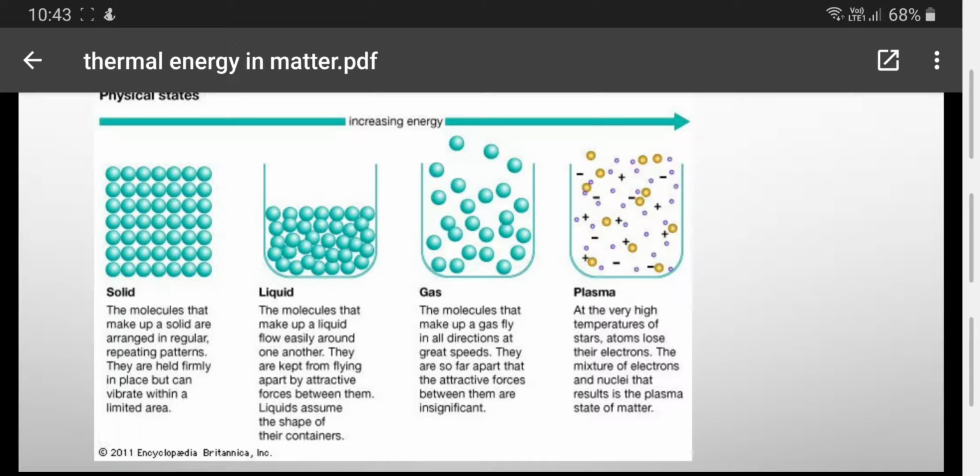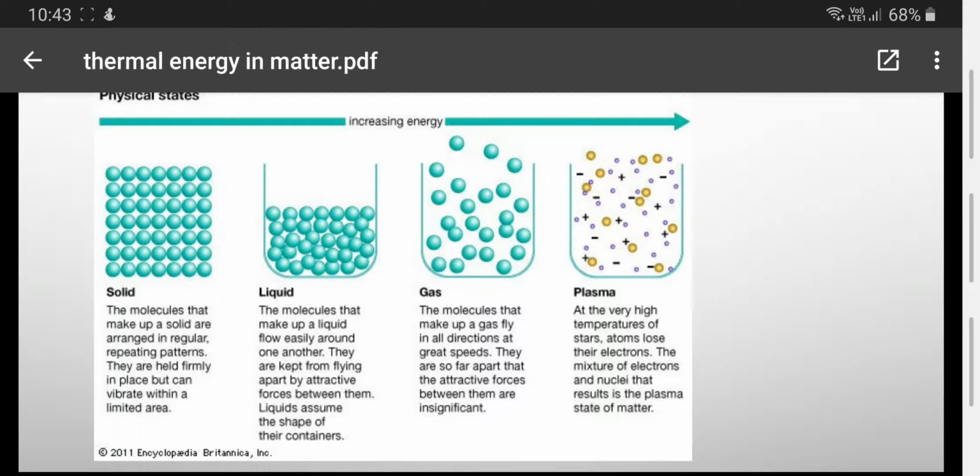When you go to the liquid, you can find that they gained a little amount of thermal energy, which makes them able to flow easily around each other. They are kept from flying apart, and this happens by the attraction force between the particles. And you can find also that liquids take the shape of their containers.